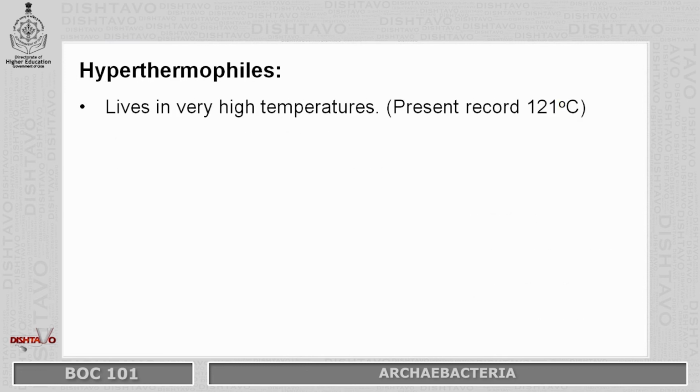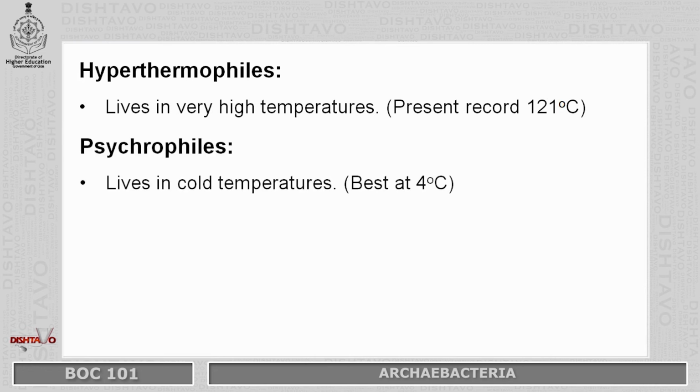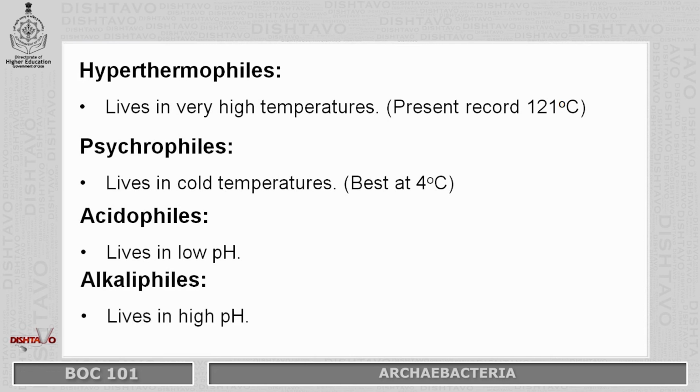Hyperthermophiles live in very high temperature. Present record is 121 degrees Celsius. Psychrophiles live in cold temperature, best at 4 degrees Celsius. Acidophiles live in low pH. Alkaliphiles live in high pH.